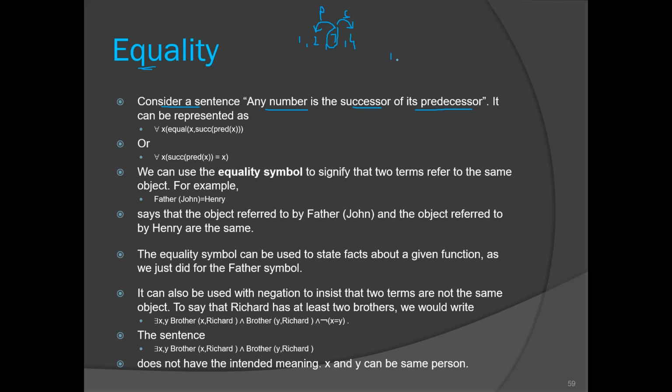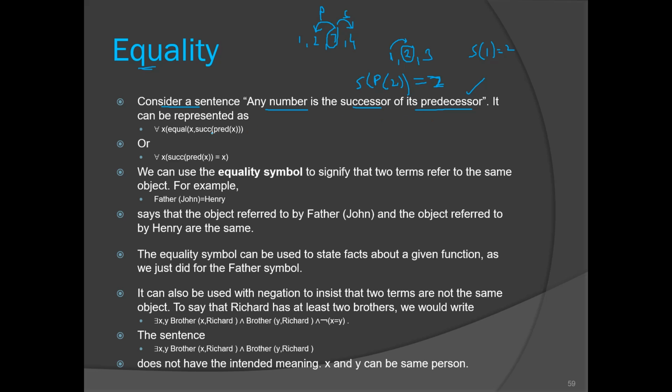So if you consider 1 2 3, the successor of the predecessor of 2 is equal to 2. This is the meaning of this sentence: any number is the successor of its predecessor. Now the predecessor of 2 is 1, so the inner bracket is replaced by 1. The successor of 1 is 2, right? Equals true. So this sentence is clear to you, right?